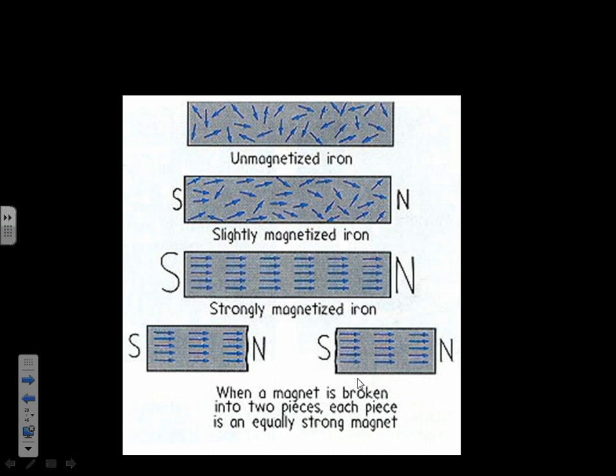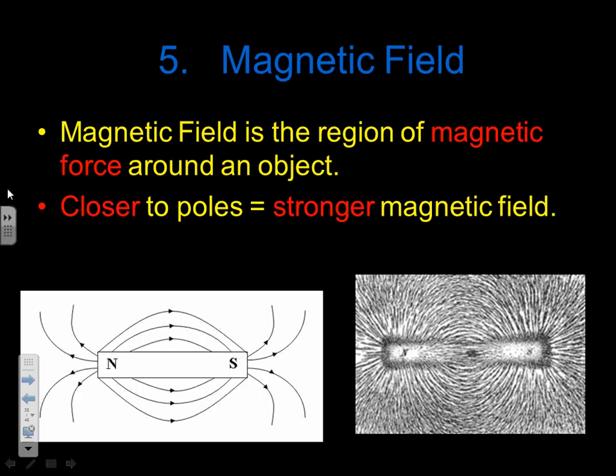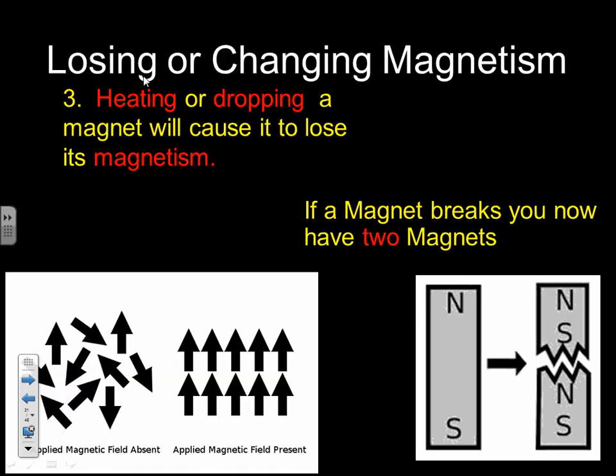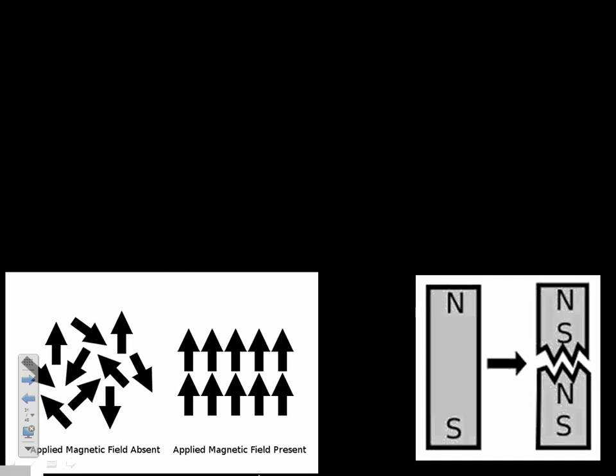Break a magnet? Don't worry. Now you have 2 magnets. You have created a new pole, the south and the north. All right, magnetic field is the region or the force around the object that's magnetic. Closer to the poles, the stronger the magnetic fields. We did this in class. The magnetic fields are stronger here, and you can see the iron is stronger. If you want to change or lose magnetism, heat it or drop it. This is redundant. If a magnet breaks, you now have 2 magnets.